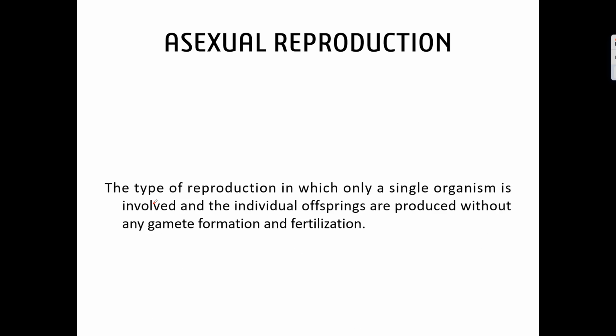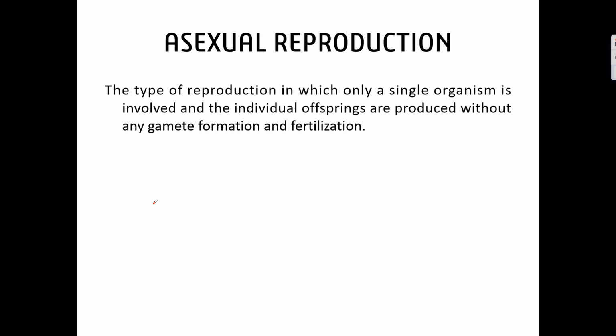In this video, I am going to talk about asexual reproduction in detail. So, as discussed in the previous video, it is the type of reproduction which involves only a single organism, and the new daughter individuals are produced without any gamete formation and without any fertilization, right?